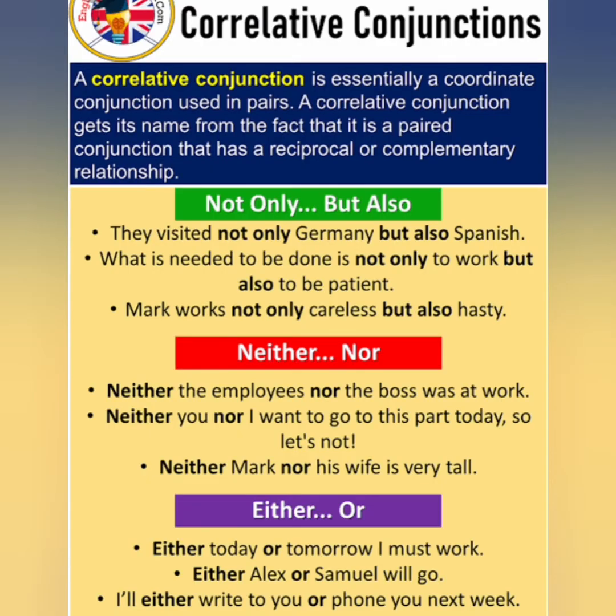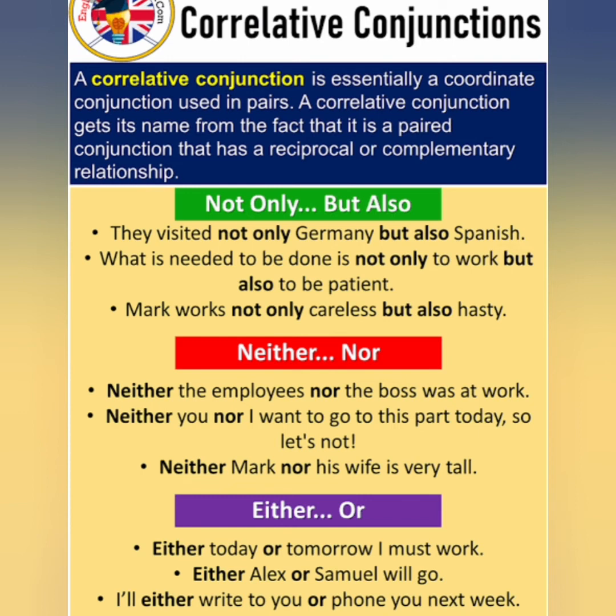Then, correlative conjunction. It is essentially a coordinating conjunction used in pairs. It gets its name from the fact that it is a paired conjunction with a reciprocal or complementary relationship. You see here: not only, but also; neither, nor; either, or. They visited not only Germany but also Spain. You see here, a correlative sentence comes in a pair.